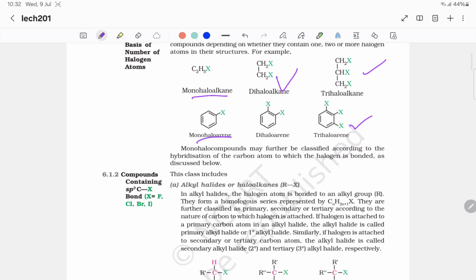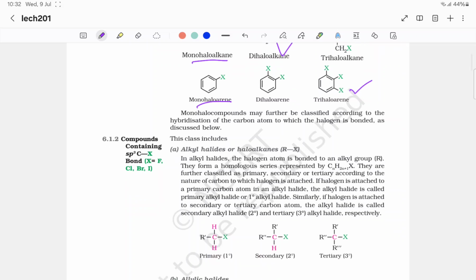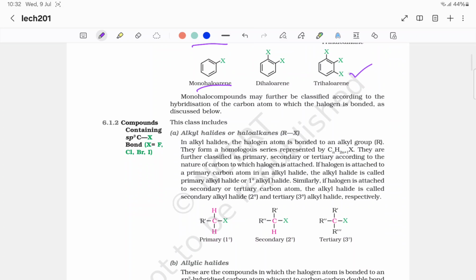Monohalo compounds may further be classified according to the hybridization of the carbon atoms to which the halogen is bonded, as discussed below. Compounds containing sp3 C-X bonds, where X is equal to fluorine, chlorine, bromine, iodine. This class includes alkyl halides or haloalkanes. In alkyl halides, a halogen atom is bonded to an alkyl group. They form a homologous series represented by CnH2n+1X. They are further classified as primary, secondary, or tertiary according to the nature of the carbon to which the halogen is attached.